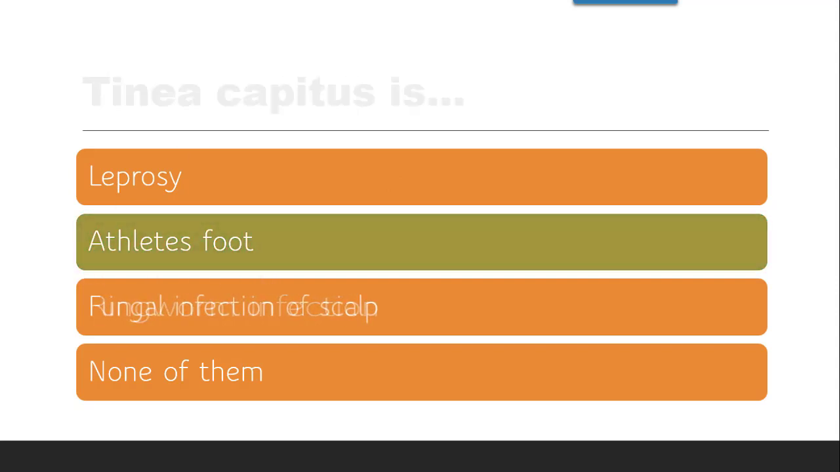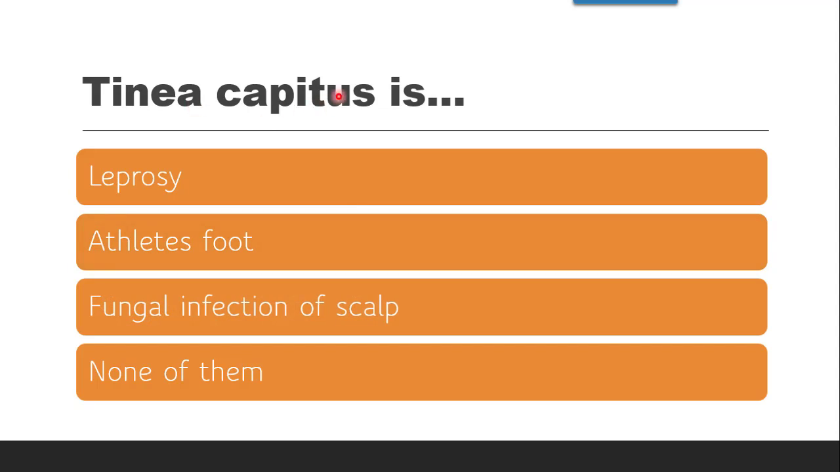Next question is tinea capitis. Now just now we discussed there are two types of tinea infections, tinea pedis and tinea capitis. So tinea pedis, since ped is pear and it is athlete's foot, foot is supposed to deal with the pear. Now tinea capitis is whether it is leprosy, whether it is athlete's foot, whether it is fungal infection of scalp or none of them. The correct answer is it is fungal infection of scalp.